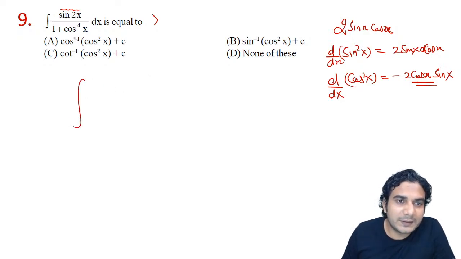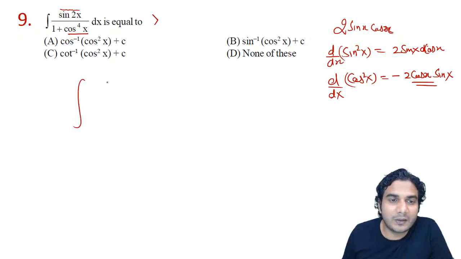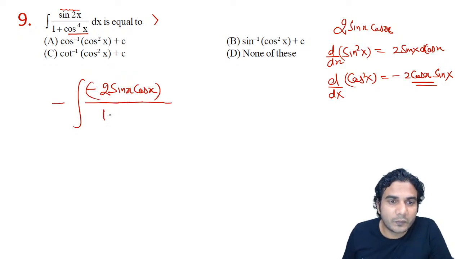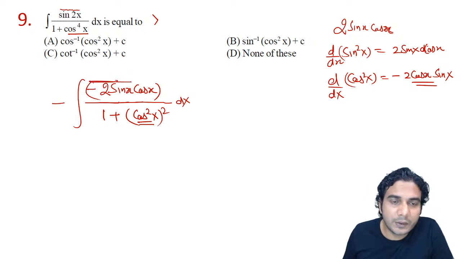So you can write, because in the denominator you can see cos is given, so you can put a minus sign and put one more minus sign here. So it is minus of 2 sine x cos x. All right. So this is f dash. Whose derivative is this? Cos square's derivative. So 1 plus cos square x the whole square, dx. So this is your f, this is your f dash.